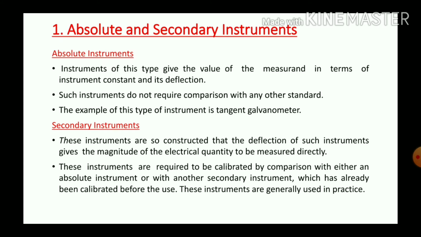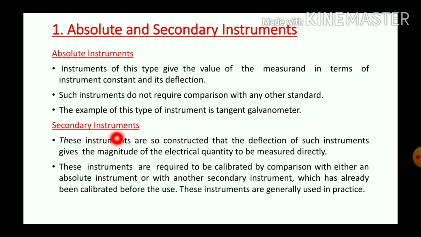This is our first category of instruments, absolute and secondary instruments. First, absolute instruments. Instruments of this type give the value of the measurand. Measurand means the unknown quantity, in terms of instrument constant and its deflection. Absolute instruments do not require comparison with any other standard. Tangent galvanometer is an example of an absolute instrument.